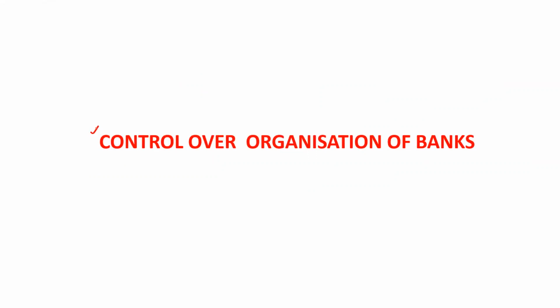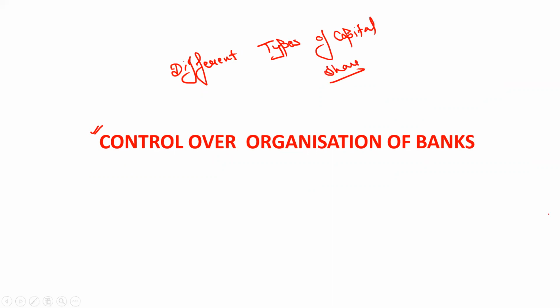Chapter number 2 is control over organization of banks. In this session, we have to discuss different types of capital, like what is share capital, what is authorized capital. All these things we have to discuss one by one.